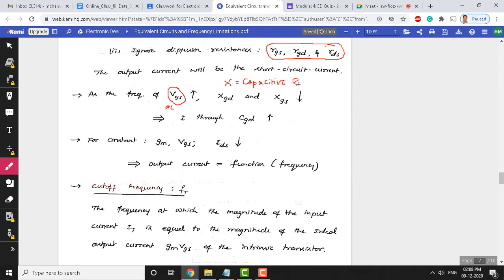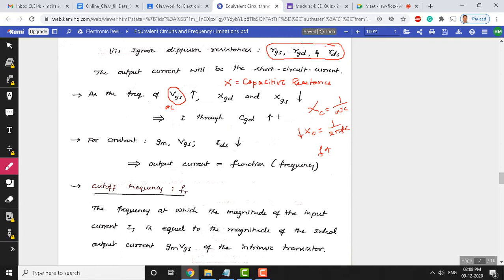Capacitive reactance decreases at higher frequency because Xc is equal to 1 by omega C, which can be written as 1 by 2 pi F C. As F increases, the capacitive reactance decreases because F is in the denominator.